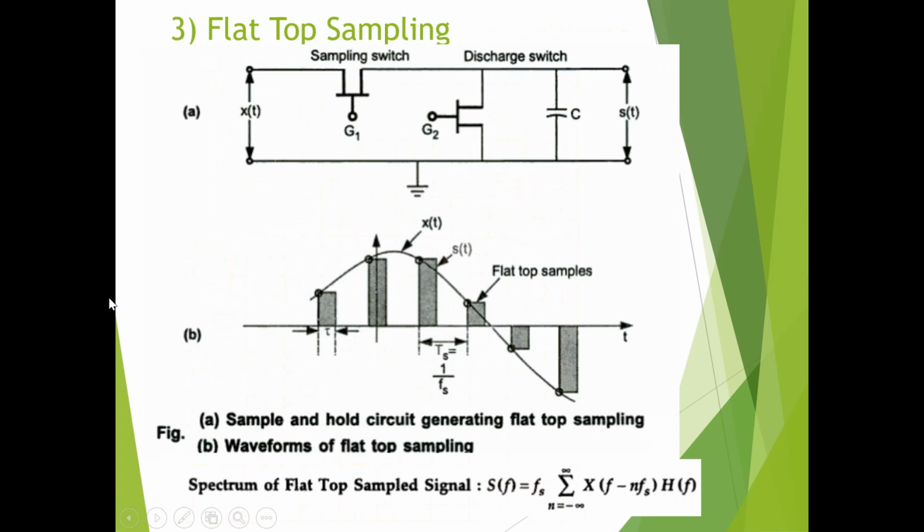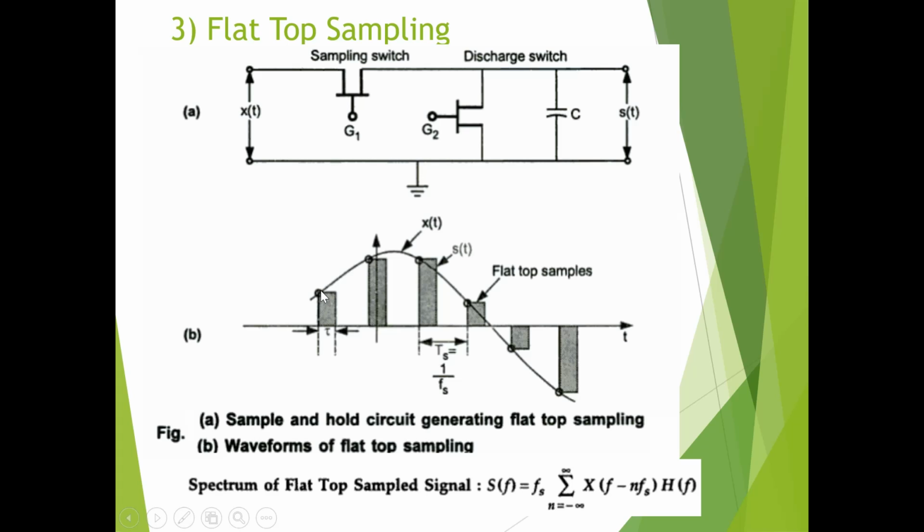Now for flat top sampling, two switches are used: one is a sampling switch, another is a discharge switch, and a capacitor is used. X of t, our analog signal, is applied to the sampling switch. Initially G1, the gate pulse to the sampling switch, is applied, so this switch is on and the same x of t is applied to the capacitor. At that time G2 is off, meaning no gate pulse is applied to the discharge switch. So only this switch is on and the capacitor gets charged up to the peak value of x of t.